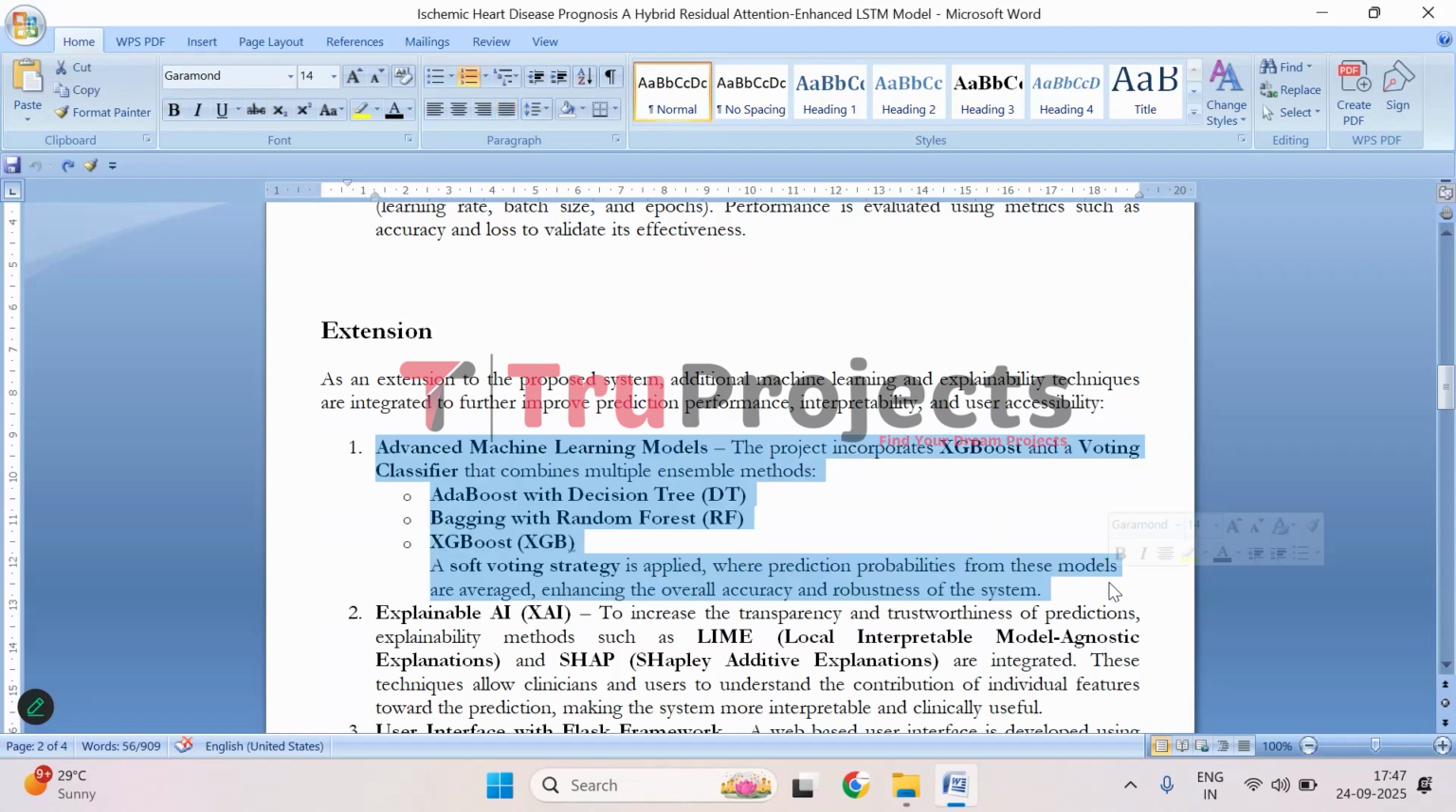So first comes the advanced models, that is, advanced machine learning models. Along with the other models that we have developed, we are using XGBoost, which is a very powerful prediction algorithm, and a voting classifier. The voting classifier combines multiple models, that is, AdaBoost with decision trees here, bagging with random forest, and XGBoost, and then averages their predictions using something called soft voting. This approach makes the overall system more accurate and robust because it combines the strengths of different models.